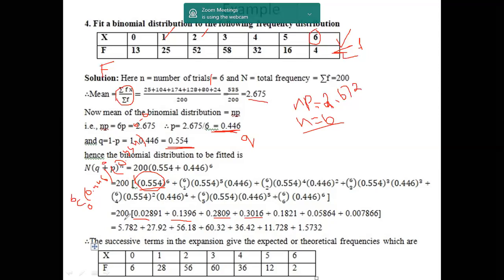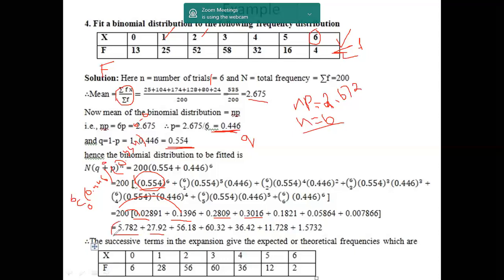After getting that, we multiply with 200. So 200 into 0.02891 is 5.782. 200 into 0.1396 is 27.92. So we are just taking the product of each term with 200 and writing them as individual terms, without adding them. Now these are the frequencies we get using the mathematical formula.